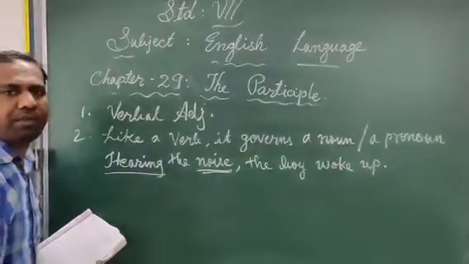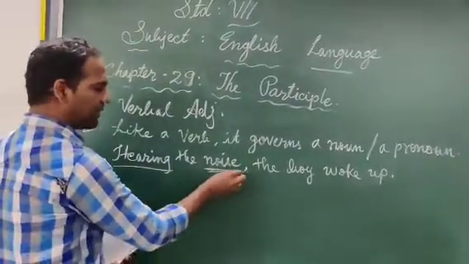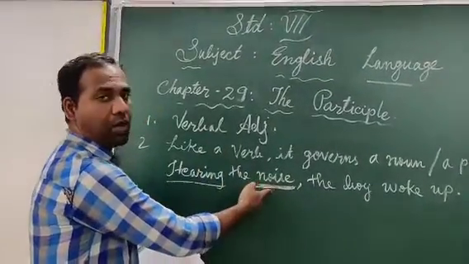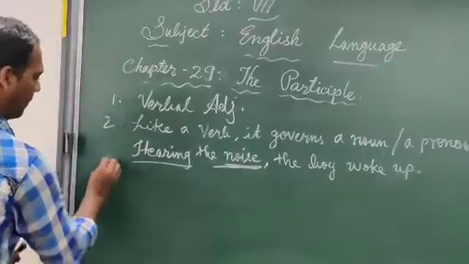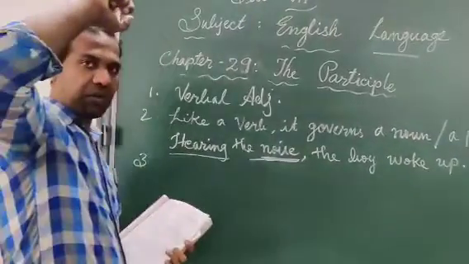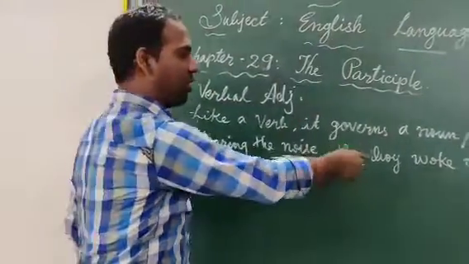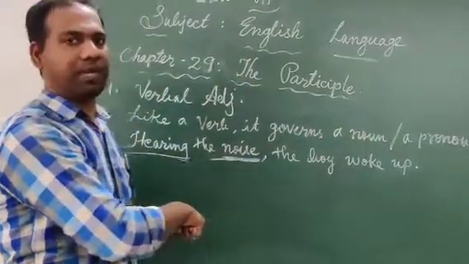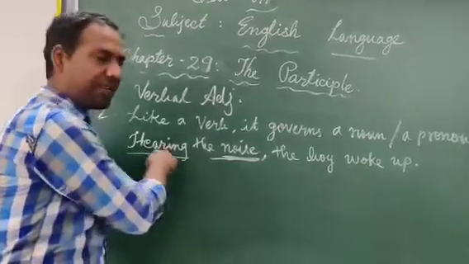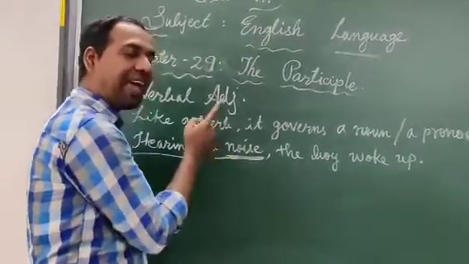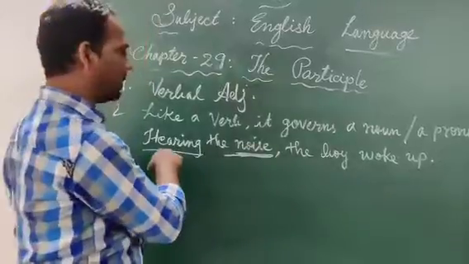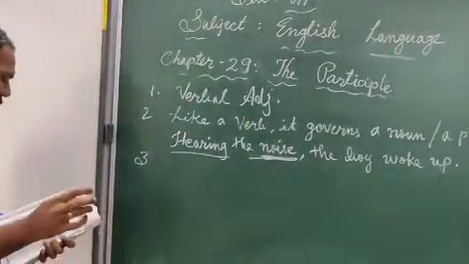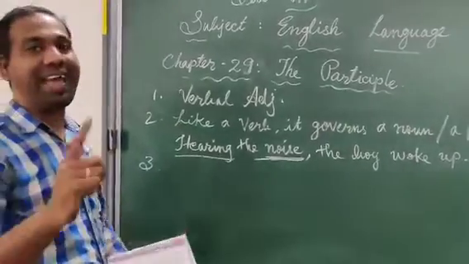Here we don't find any pronoun, so the noun is the noise. The participle, like a verb, governs the noun, the noise. Before I explain, it qualifies the noun, the boy. That's the difference between qualifying and governing. This participle governs the noun noise, and when we talk about qualifying, the participle is qualifying the noun, the boy.